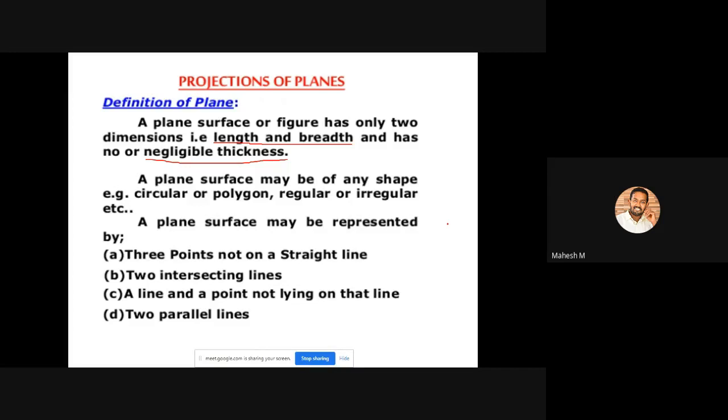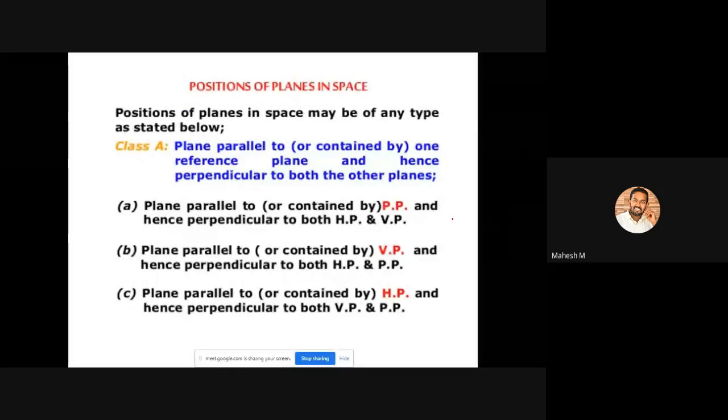In the same way, we can mention a number of things related to these planes. We will be discussing different cases of planes. In the previous topic we discussed six cases: parallel, perpendicular and inclined cases.